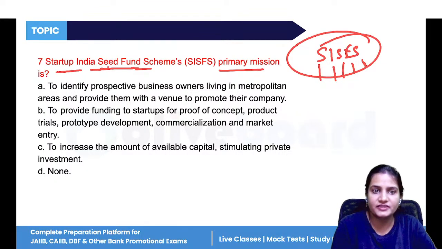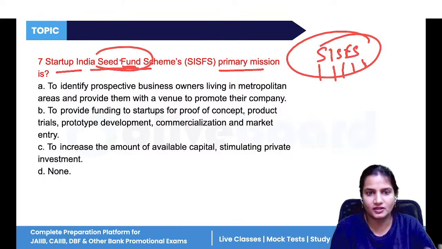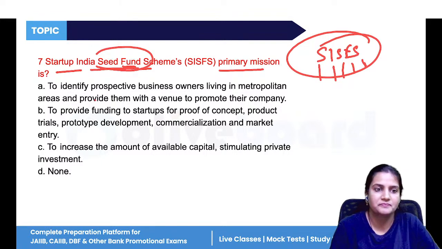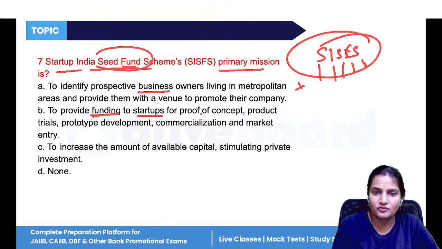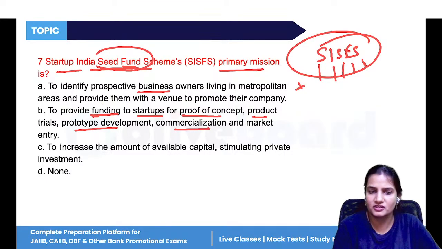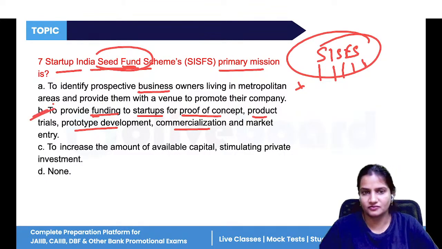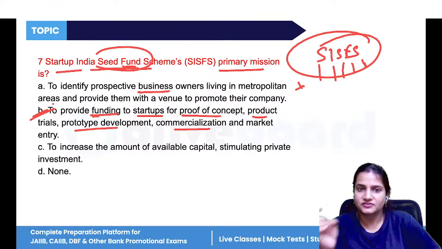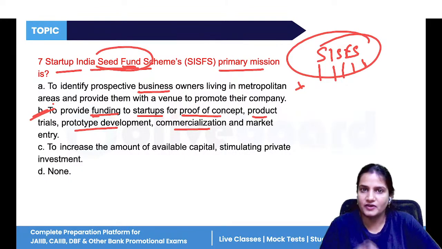Startup India Seed Fund means this scheme will provide you the basic level of fund, the seed level of financing for the growth of the company. So to identify prospective business owners, no. To provide funding to startups for proof of concept, for product trials, for prototype development, for commercialization, and for market entry. So this scheme is introduced to provide fund in the early stages of business.